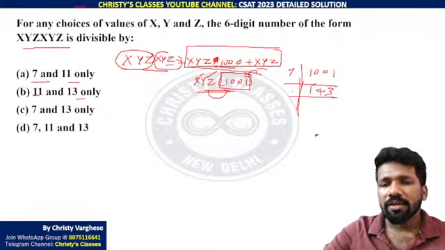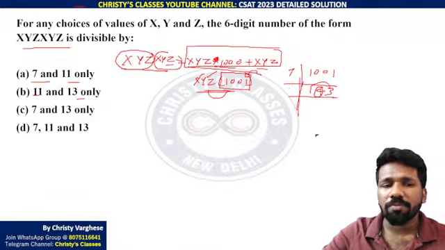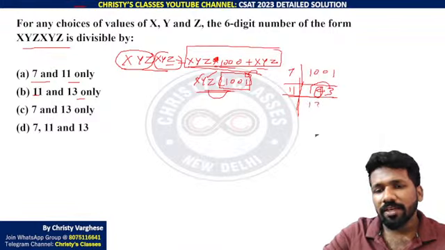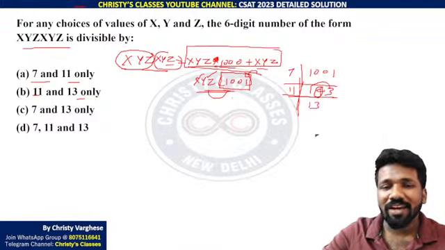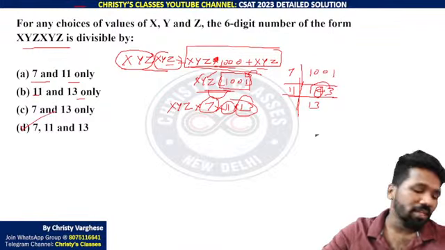143: the first digit and last digit add up to 4, the middle digit is 4, and 4 minus 4 is 0, so it's a multiple of 11 we can say. Test of divisibility of 11. If you divide by 11, you will get 13. That means 7, 11, 13 are factors. This is xyz into 7 into 11 into 13 we can say. So option D is the correct answer.